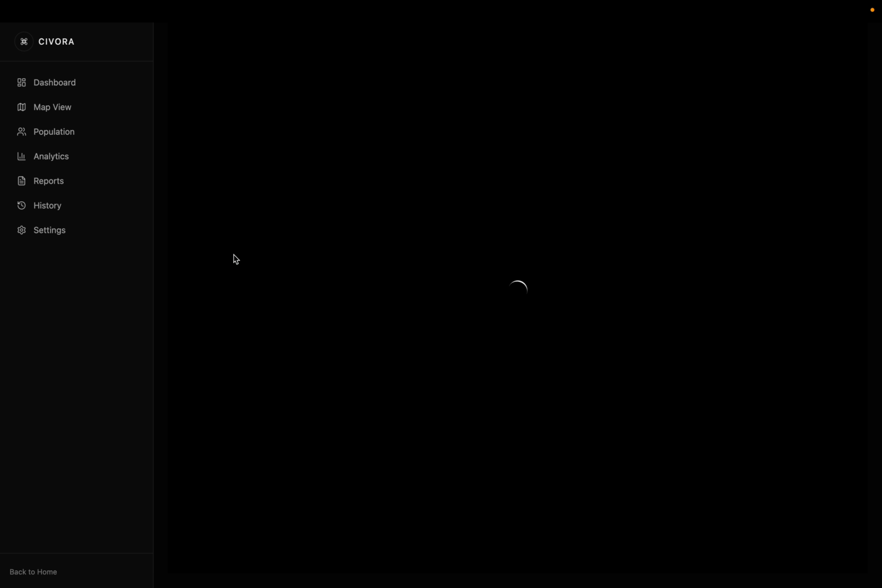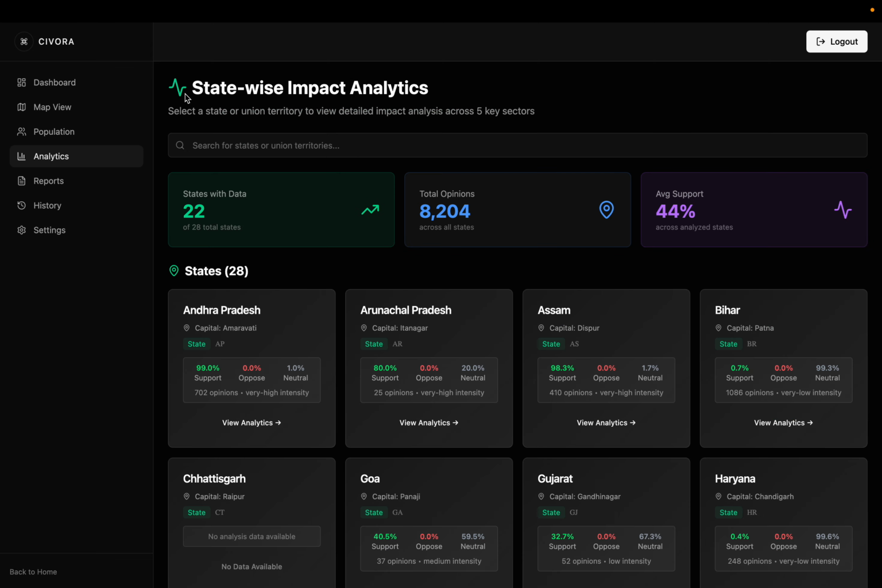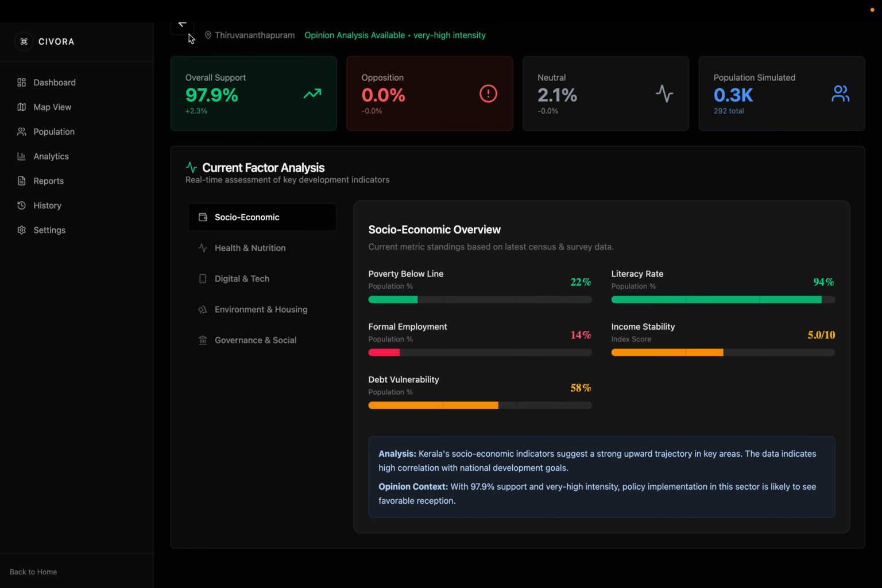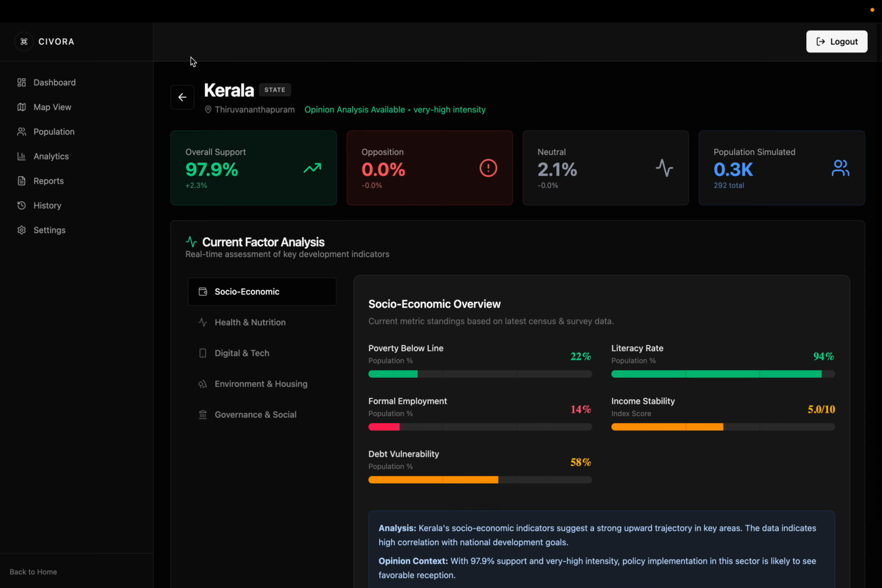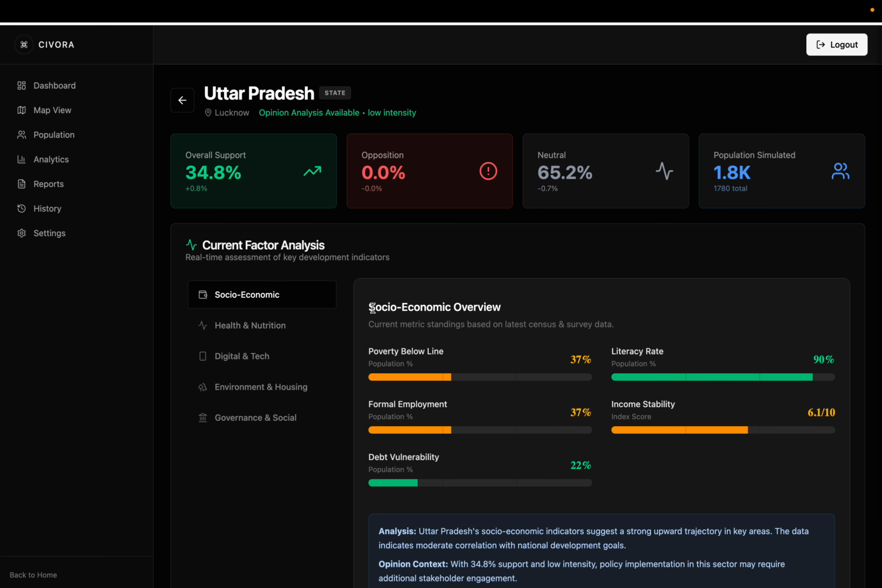If you go to Andhra Pradesh, you can see what its opinion was, like 99% support, neutral, and the rest of the data of Andhra Pradesh. Similarly, you can deep dive into any state. If we go into UP as well, this had less support as compared to other states.